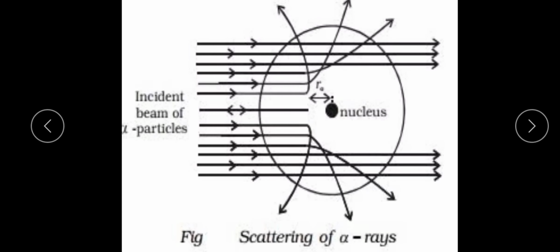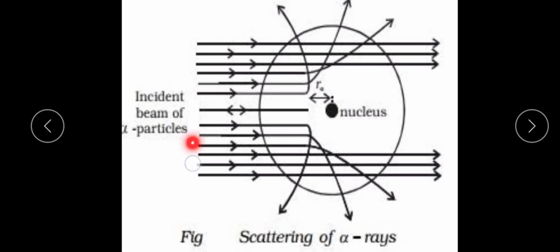From the alpha scattering experiment we obtained three results. The first one is that many of the alpha particles pass straight through the gold foil without any deviation. The second one is that only 0.14% of the incident alpha particles are scattered by more than 1 degree.